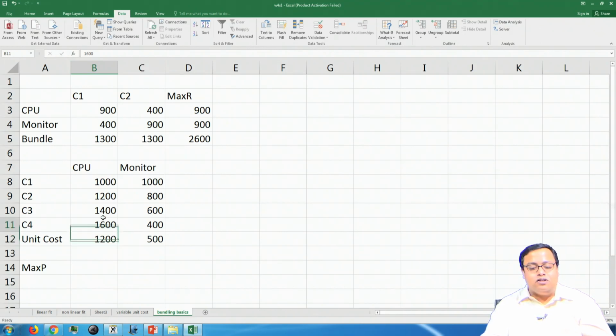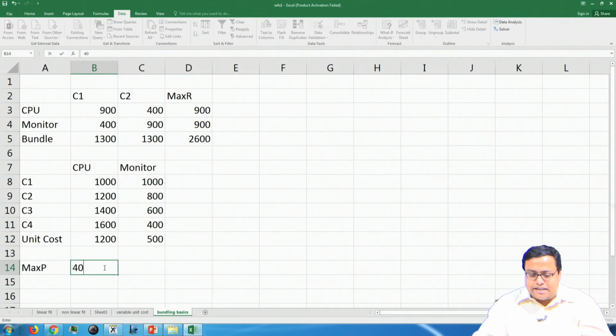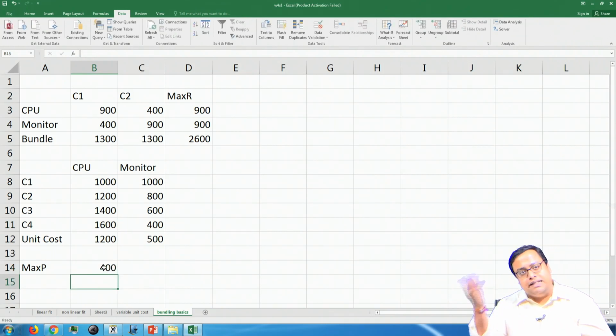On the other hand, if you sell it at 1600, only 1 guy buys, C4, still you are earning $400. So, 400 is the maximum possible, either you price it at 1400 or at 1600. $400 is the maximum that you will gain.